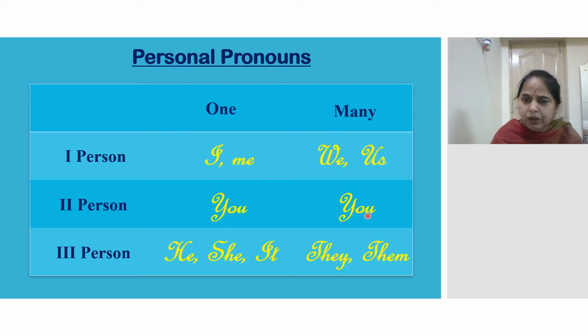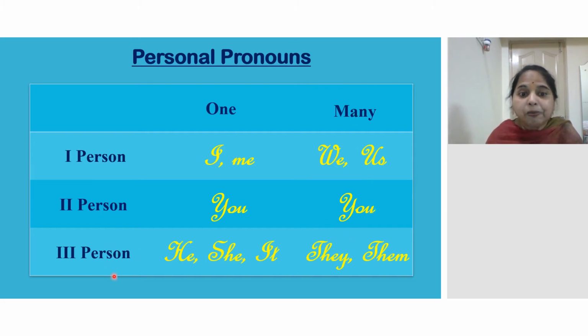One, many also same. You can be used for both. Suppose 10 children are there. For a full class, madam will say, you people are not at all listening. That means many, 45 members. For one child also, madam will say, you are a bad boy, you are a good boy. She will say or not? For one single child also, she will say you. For 10 children or for 40 children, she will say you are not at all listening. You people are troubling the teacher like anything. First person, second person, one and many, also you.